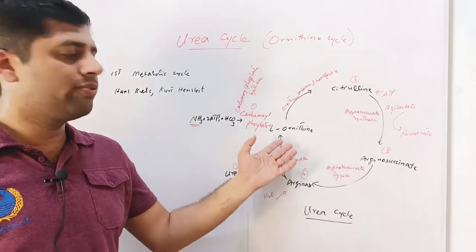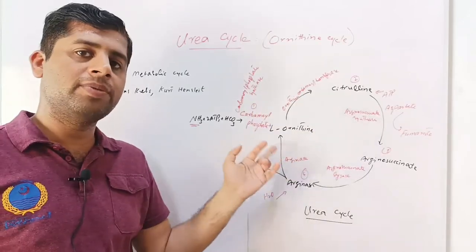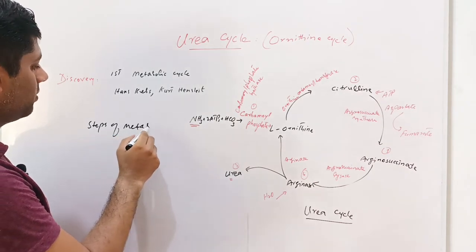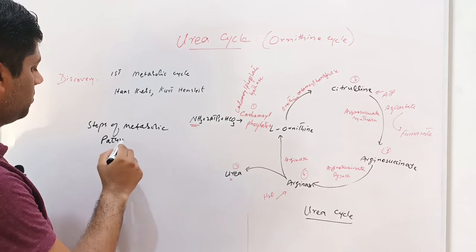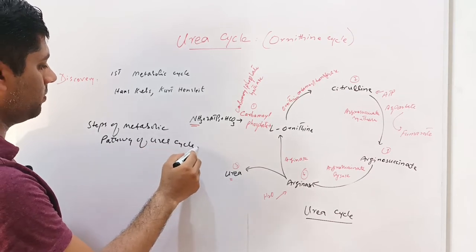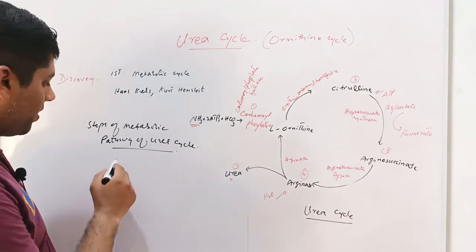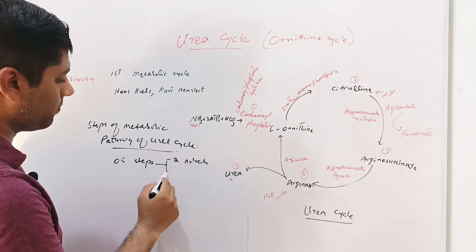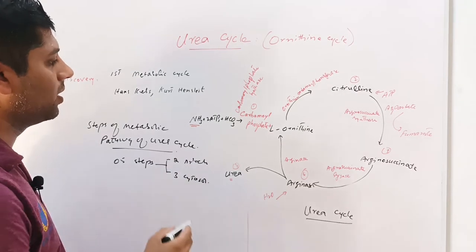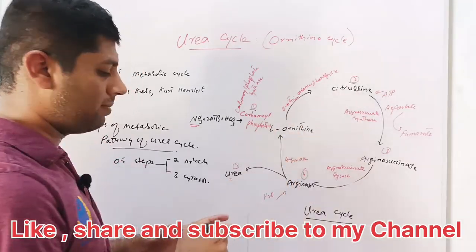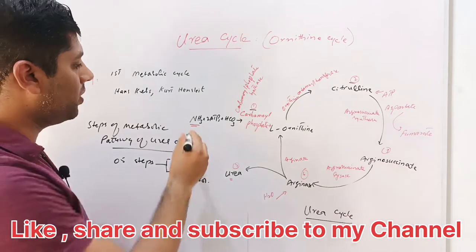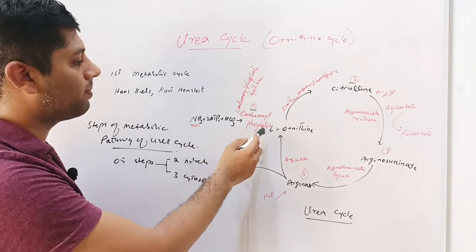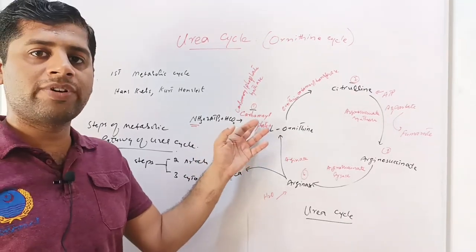Now we will explain the mechanism of urea formation, or the steps of this metabolic pathway of the urea cycle. The urea cycle comprises 5 steps, out of which 2 steps occur in the mitochondria and 3 steps occur in the cytosol of the cell. The first and second steps occur in the mitochondria of the cell. Primarily, the ammonia which is produced in degradation or metabolism utilizes 2 ATPs and bicarbonate ion, and it is converted into carbamyl phosphate. This is the first step, in which carbamyl phosphate is formed.